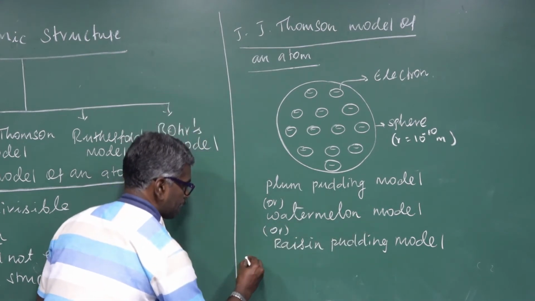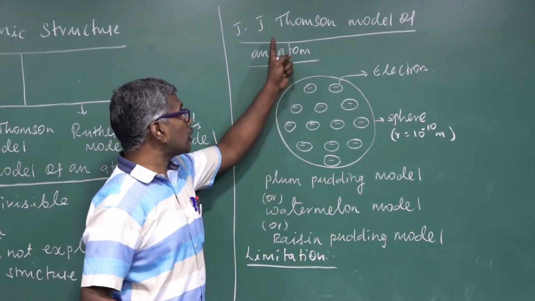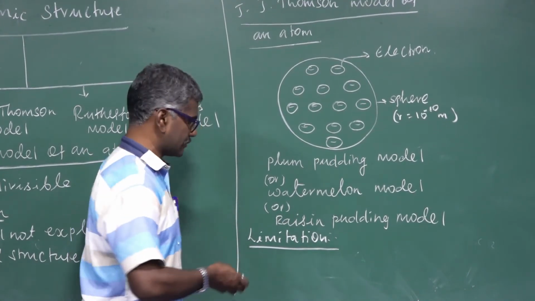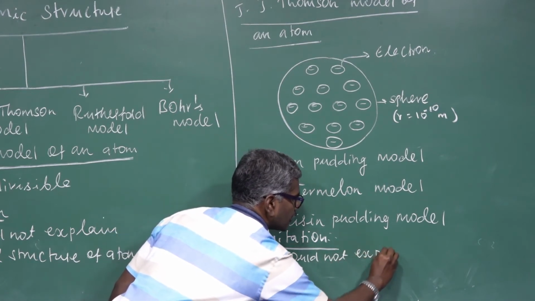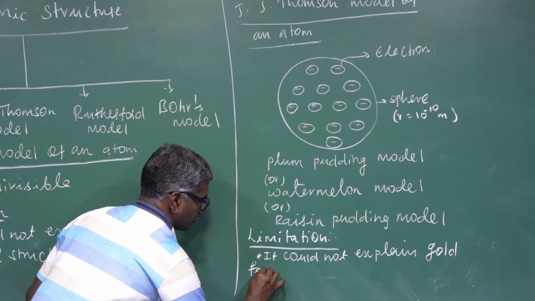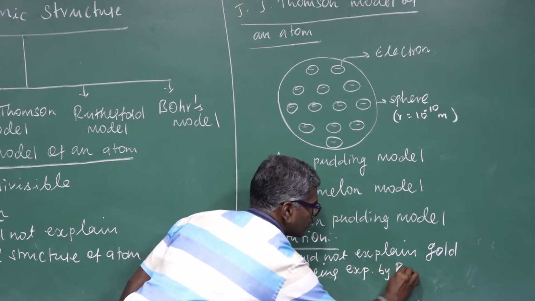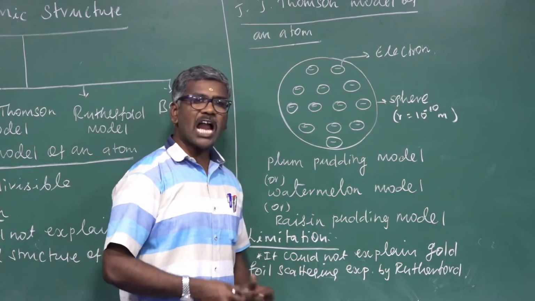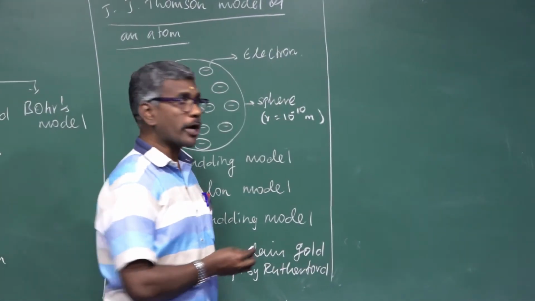Another one, limitation. According to J. Thomson's model, he could not explain the gold foil scattering experiment by Rutherford. The scattering of alpha particles experiment can be explained by the Rutherford model. That is the Rutherford nuclear model.